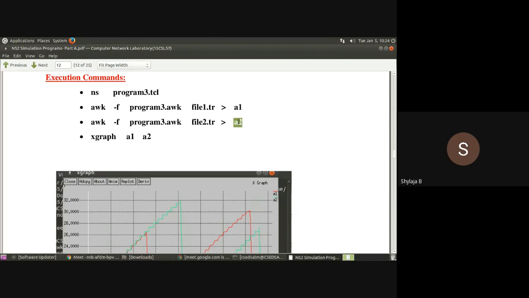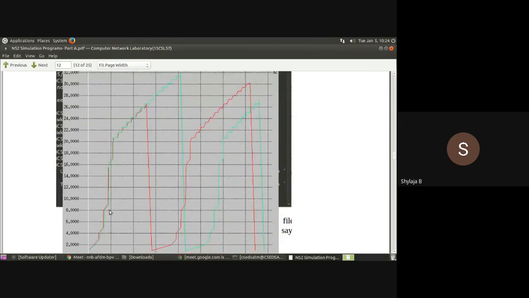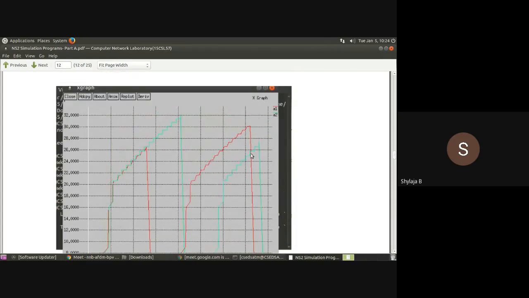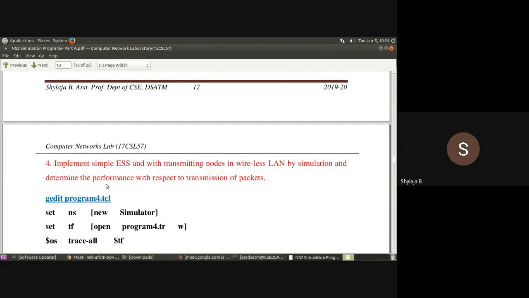So if you open A1 and A2, you can find 2 columns, whereas file1.tr will contain 7 columns. By using A1 and A2, we are plotting the graph with the command xgraph. For xgraph, we are passing A1, A2. That's why you have got 2 graphs, one for each source destination pair. So this is about the third program.